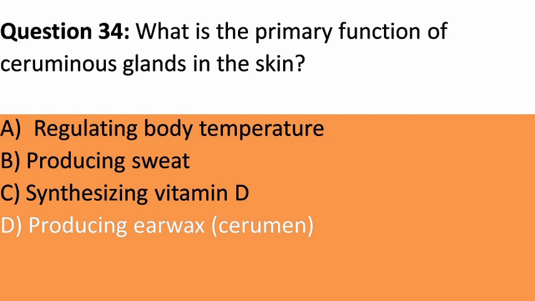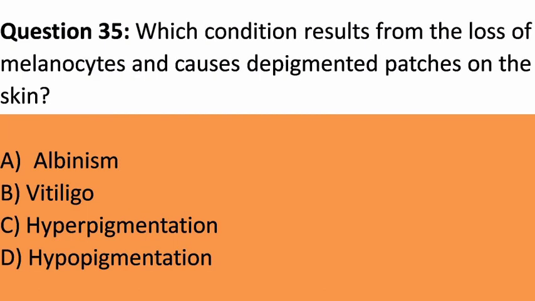Ceruminous glands produce earwax, cerumen, which helps protect the ears from foreign particles and moisture. Question 35. Which condition results from the loss of melanocytes and causes depigmented patches on the skin? A. Albinism. B. Vitiligo. C. Hyperpigmentation. D. Hypopigmentation. Answer. B. Vitiligo. Explanation. Vitiligo is a skin condition characterized by the loss of melanocytes, leading to depigmented patches on the skin.